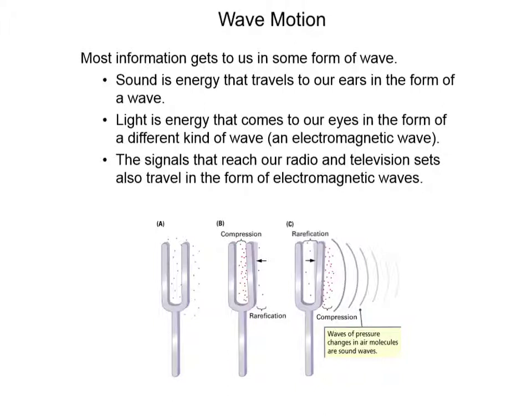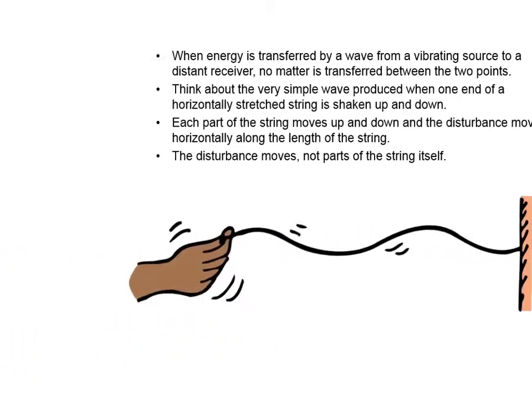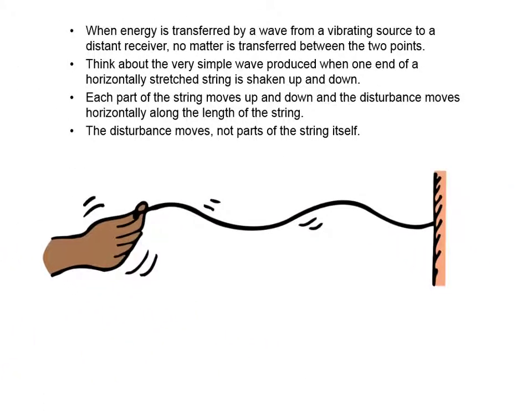So it's through wave motion that energy can be transferred from a source to a receiver without the transfer of matter between 2 points. And that's really a big point about waves. When energy is transferred by a wave from a vibrating source to some receiver, no matter is transferred between the 2 points. Only energy is transferred.